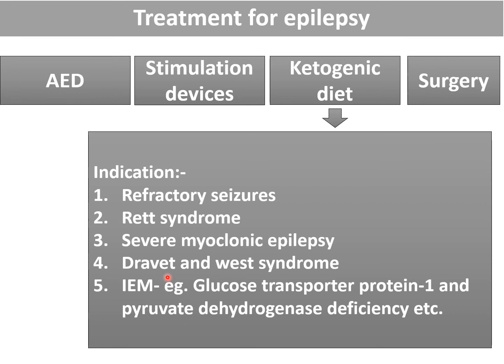So we start the two drugs, clobazam and valproate, and simultaneously ketogenic diet should also be tried. If the patient has not responded to this, then we can try cannabidiol, which is also effective in Dravet syndrome. If still the patient has not responded, then newer anti-epileptic drugs, stiripentol, zonisamide, topiramate can be tried for Dravet syndrome. But remember, lamotrigine is contraindicated in Dravet syndrome. And after that, in some inborn errors of metabolism, for example glucose transporter protein 1 or pyruvate dehydrogenase deficiency, in this condition also ketogenic diet is indicated.